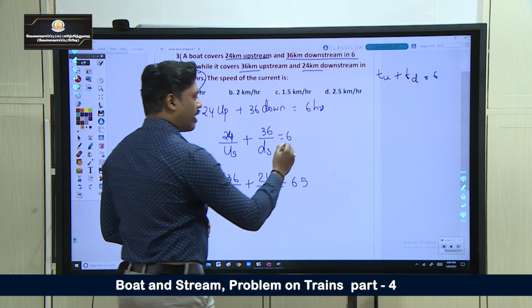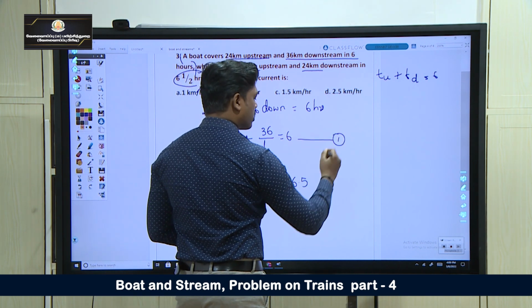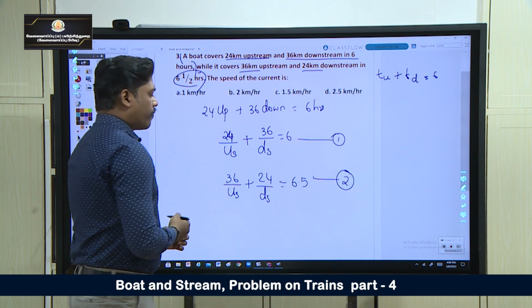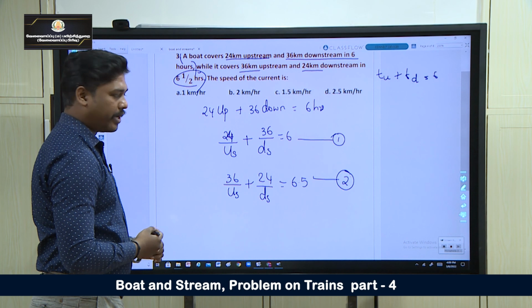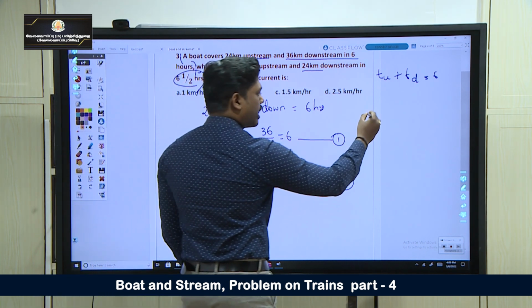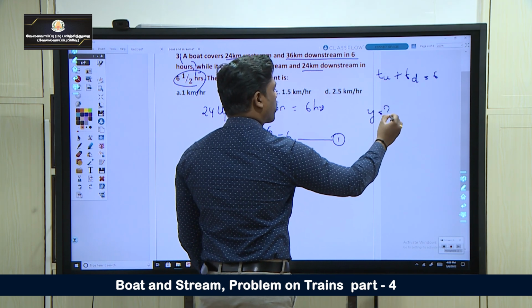Is that clear? We are having two equations, and with this we have to find out the speed of current. Current means Y speed is what?